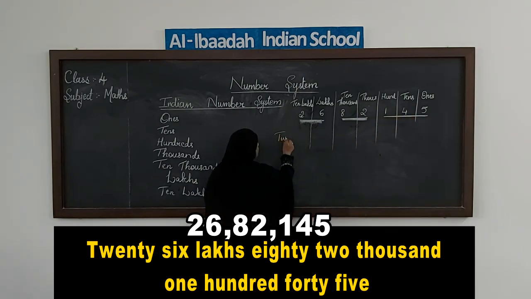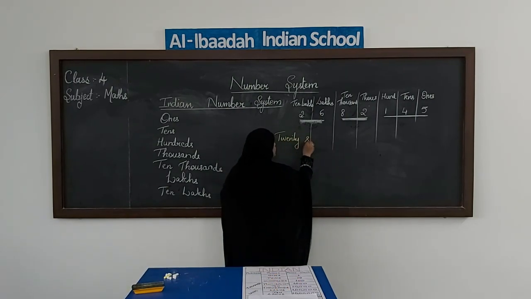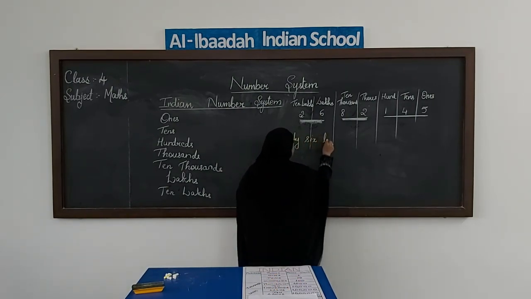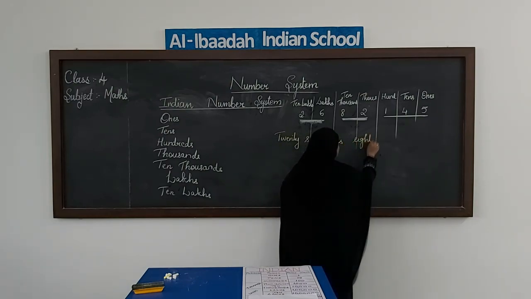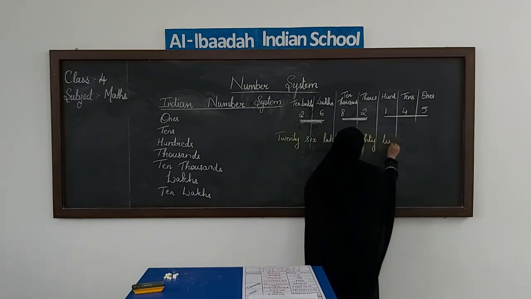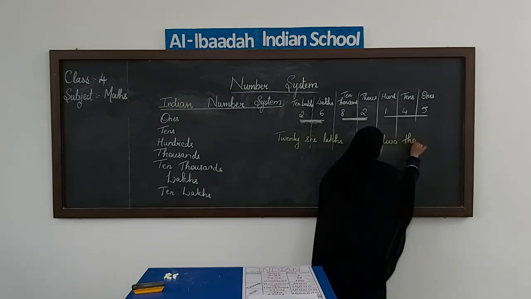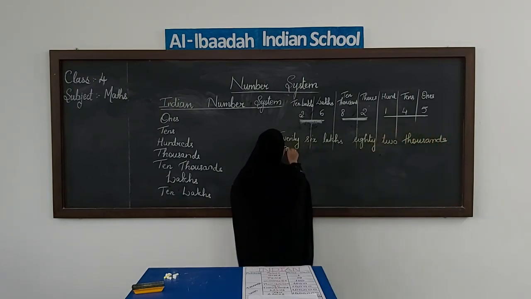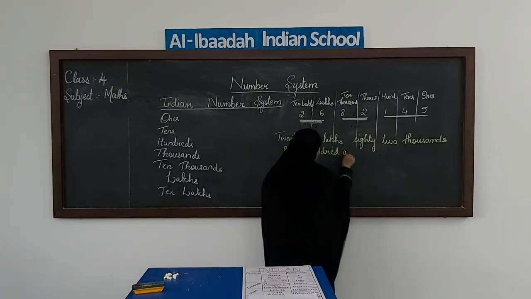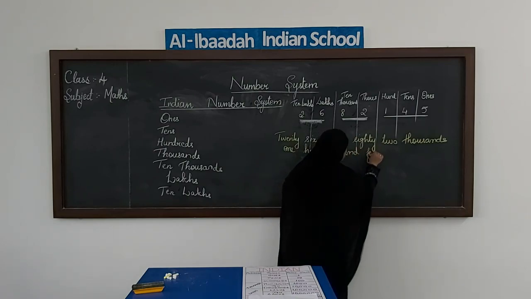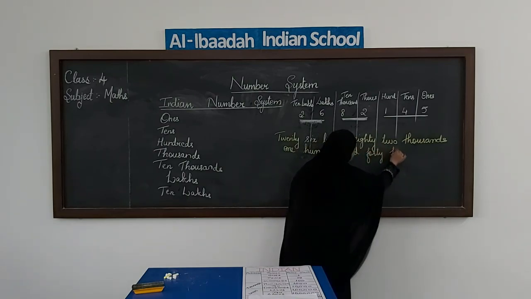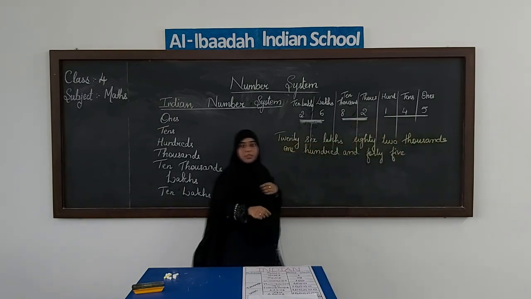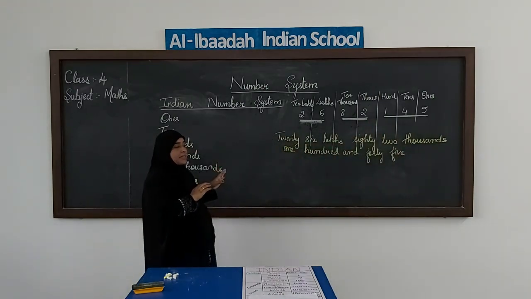It is 26 lakhs, 82,000, 145. Okay. I hope you have understood how we read the number in Indian number system.